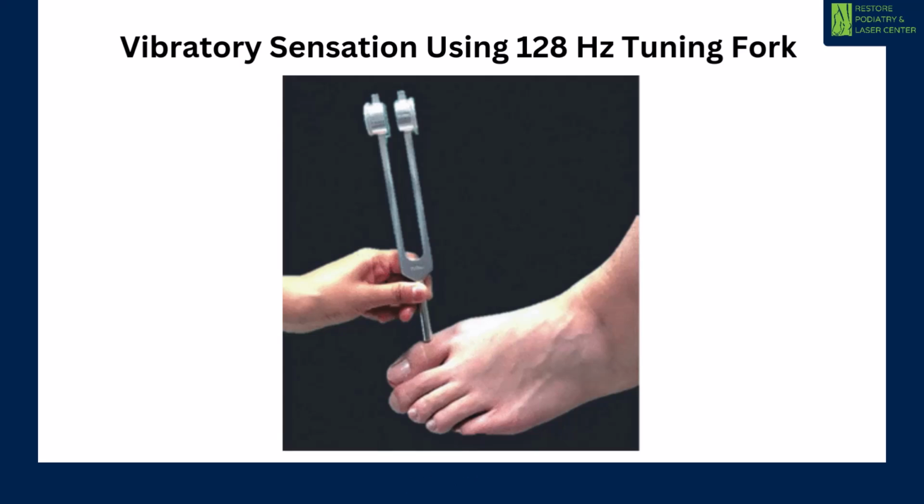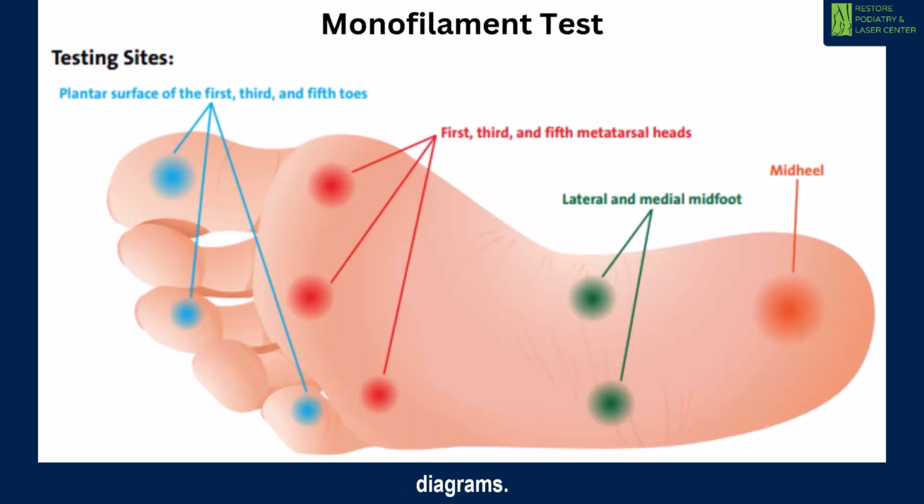This is another diagram, another test, called the monofilament test. We put it on each location: the 3 blue locations, the 3 red locations, 2 green locations, and the orange. We put this test on all of these spots, and you should be able to feel all of them. If you don't feel any of them, this is another indicator that you're at risk of getting neuropathy.